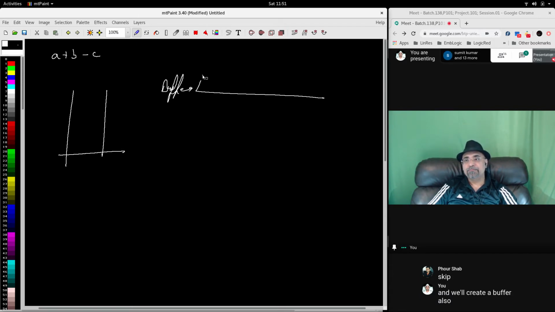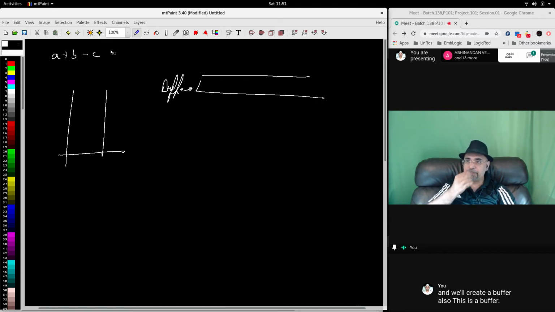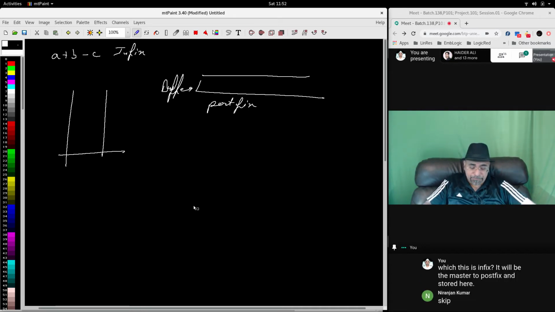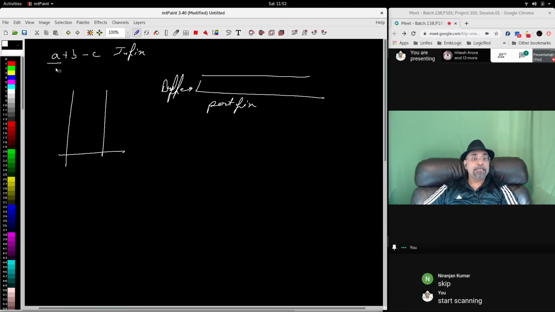This is a buffer in which this is infix. It will be converted to postfix and stored here. Okay, start scanning. You scan A. Well, it is an operand. Put it in the buffer.